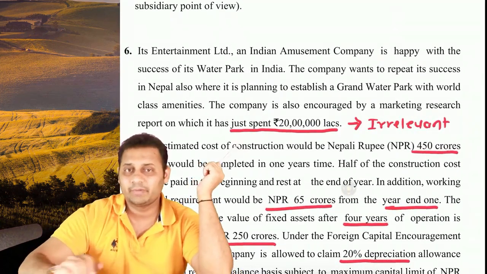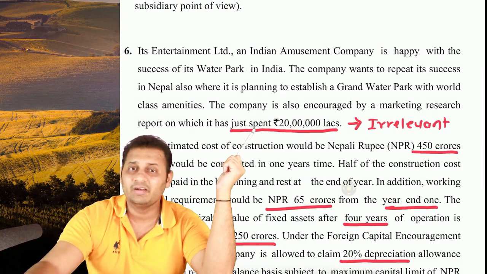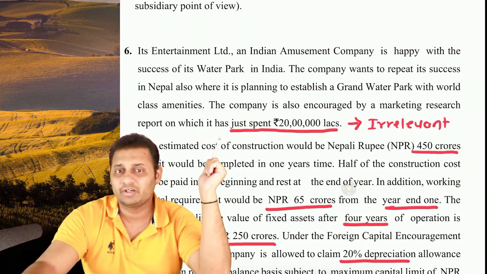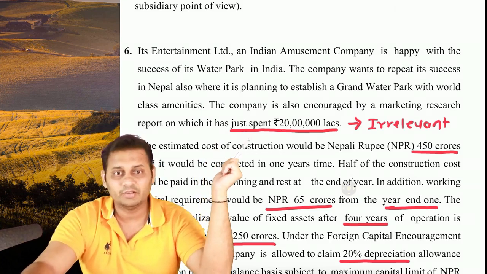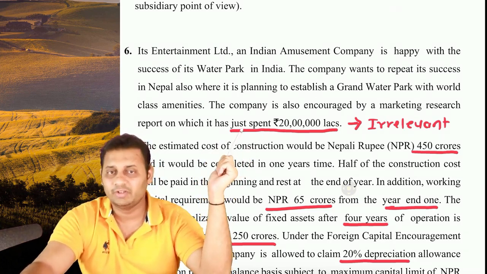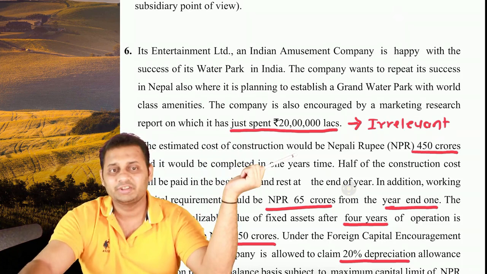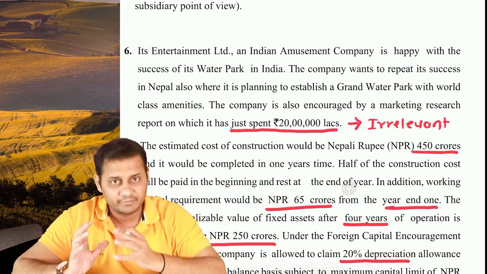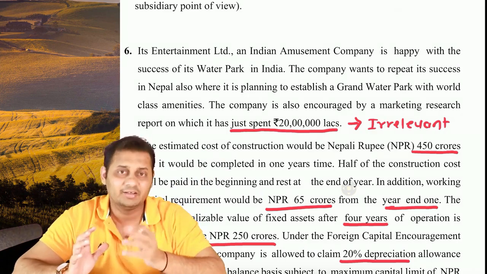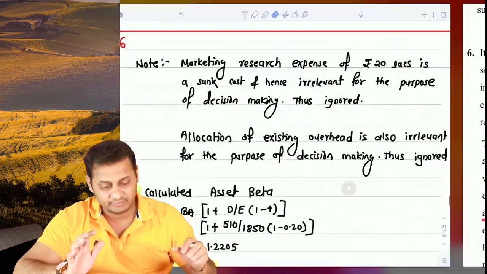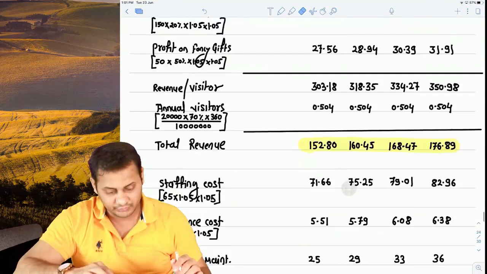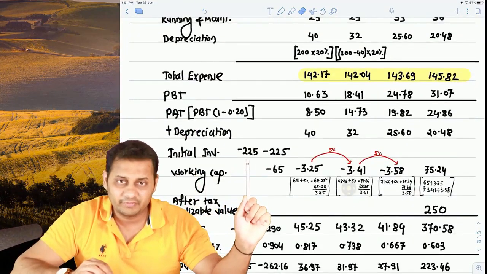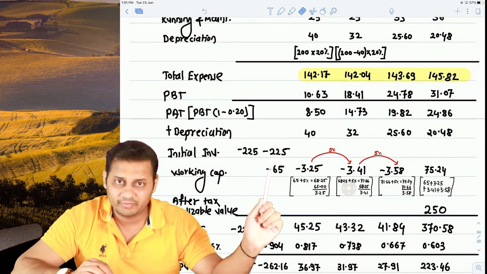20 lakhs was spent for the research. This becomes an irrelevant figure for us because this is called a sunk cost. This is not at all relevant, so we will not take it anywhere. The construction cost is 450 crores, out of which half is payable now at 0 point and the other half will be payable after 1 year. I will show you. See, 450, 225 payable at 0 point, 225 payable at 1 year.